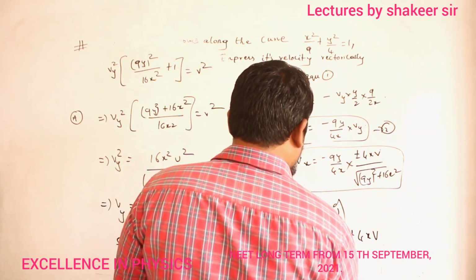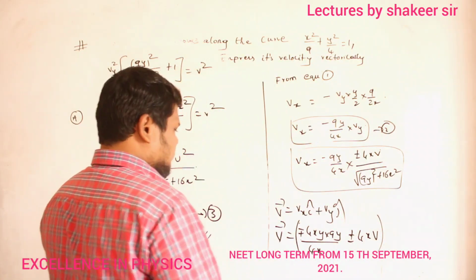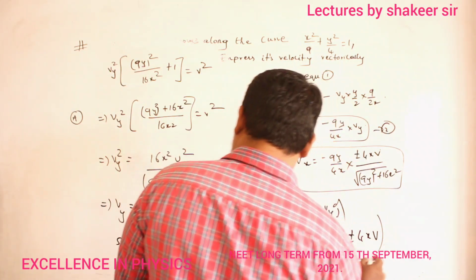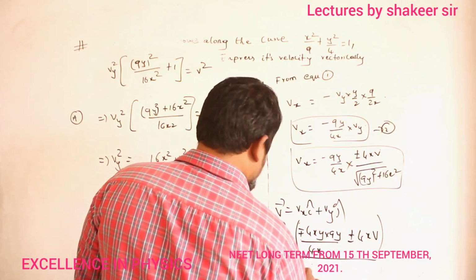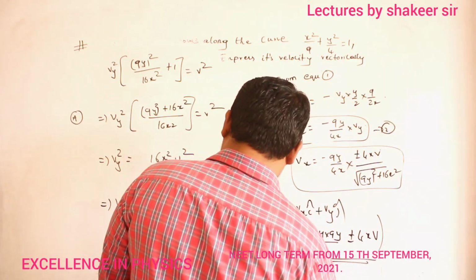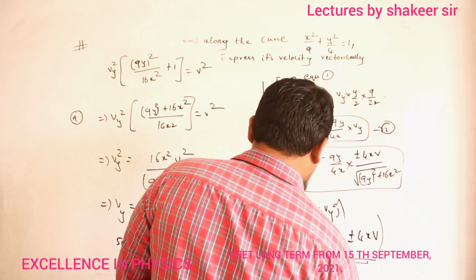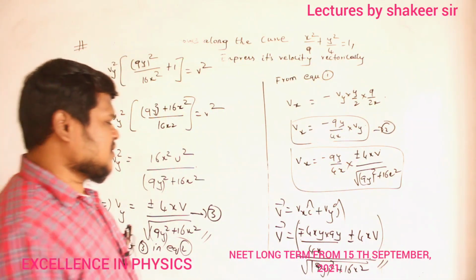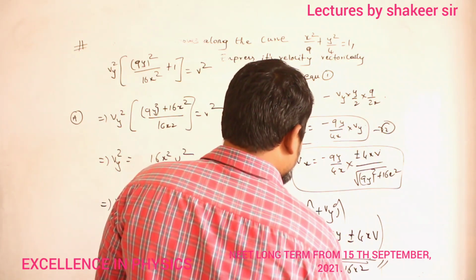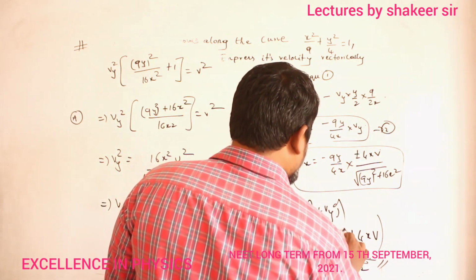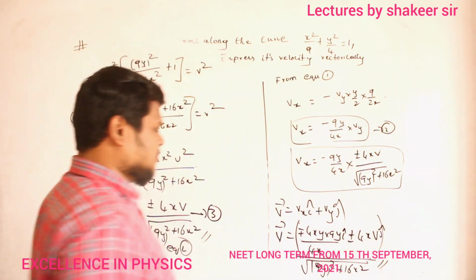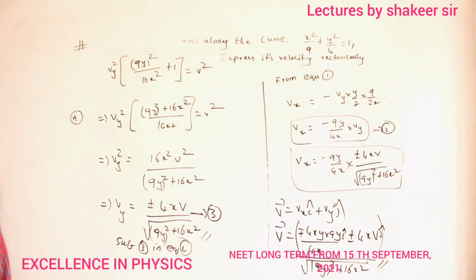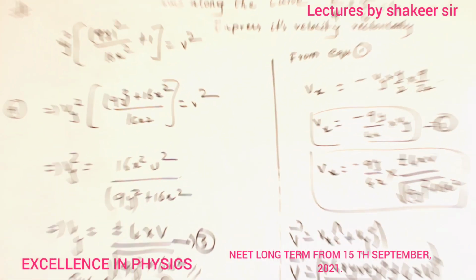And if you take both of them common, then I will get square root of 9y whole square plus 16x square. So this is how I represent this one in the form of vectors. So this is i cap and this one is j cap. Clear, no? That's all. That is my answer.